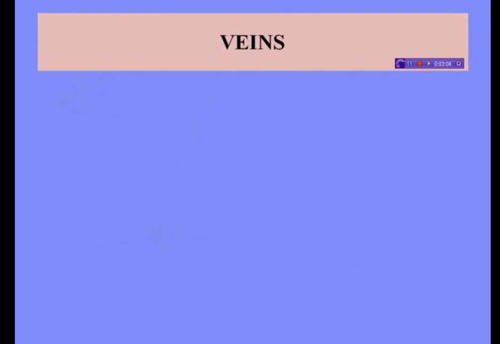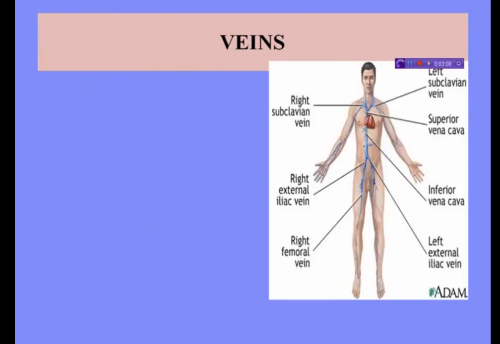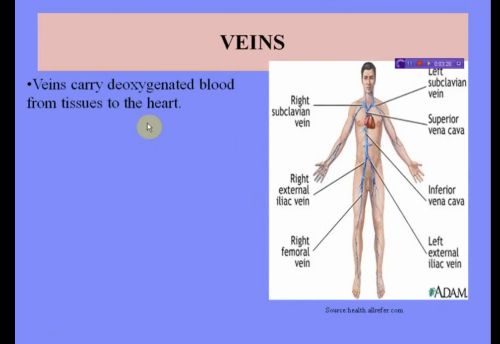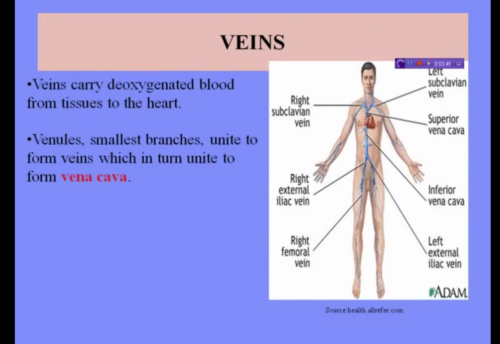Next come veins. See here the picture of veins. These are right subclavian vein, left subclavian vein, superior vena cava, inferior vena cava, left external iliac vein, right femoral vein and right external iliac vein. What are veins? Veins carry deoxygenated blood from tissues to the heart. See, a vein is a blood vessel that carries blood from an organ towards the heart. Vein generally contains deoxygenated blood or impure blood. Flow of blood is smooth without jerks and under little pressure in the vein.